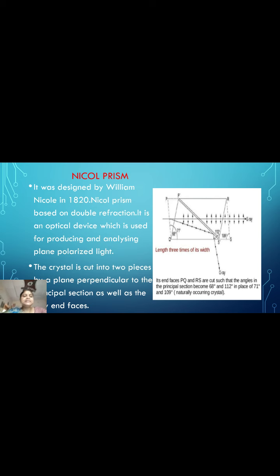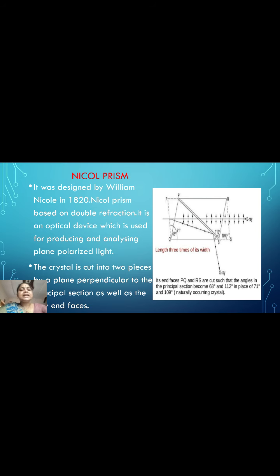So take a calcite crystal whose length is 3 times its breadth, and the angles in the principal section should be 68 degrees and 112 degrees. The crystal is then cut into two pieces along the plane joining the two corners and perpendicular to the principal section. The cut pieces are polished optically flat and then cemented together by Canada balsam.